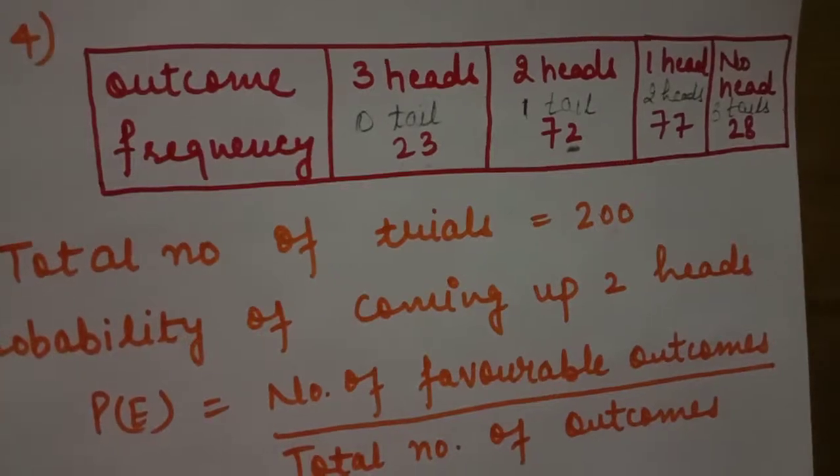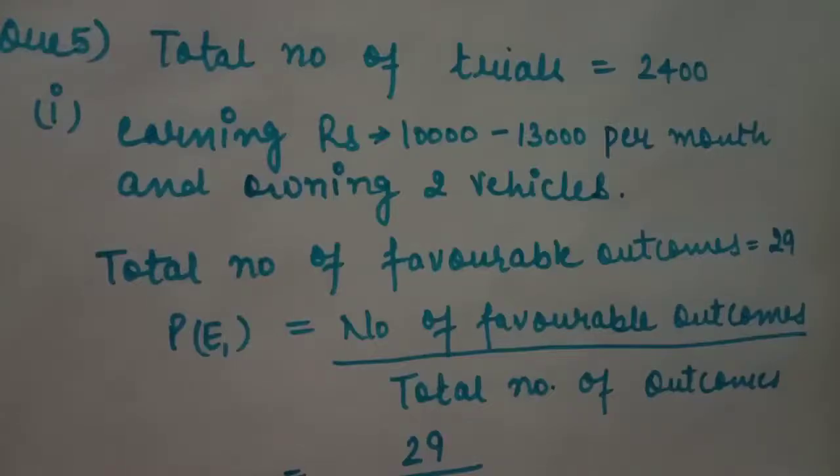Now question number 5. Question number 5 is: an organization selected 2400 families at random and surveyed them to determine a relationship between income level and the number of vehicles in a family. It means in this question we have a relation between income level and the number of vehicles they have. The information gathered is listed in the given table. The table is given in your NCERT.